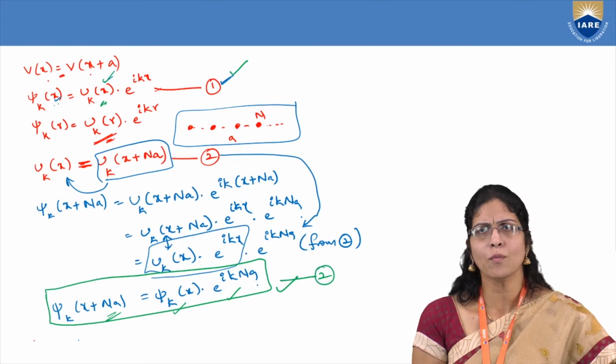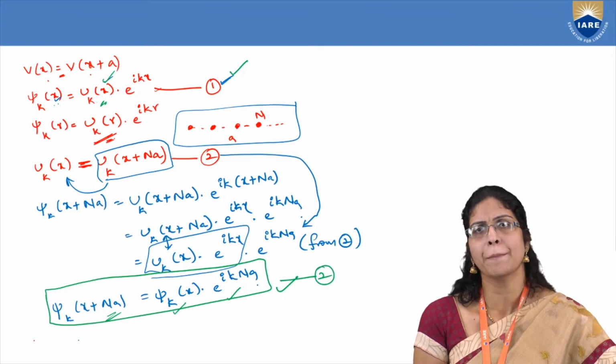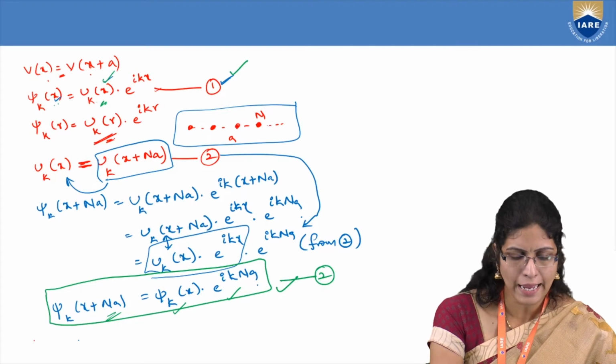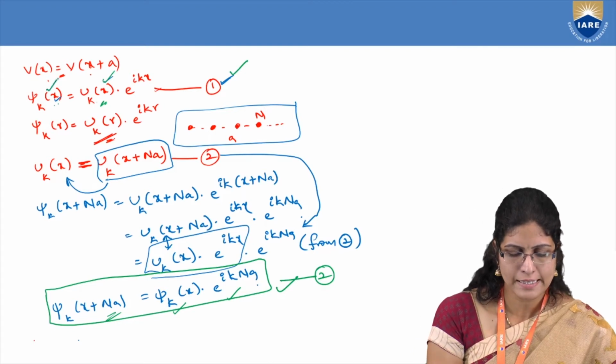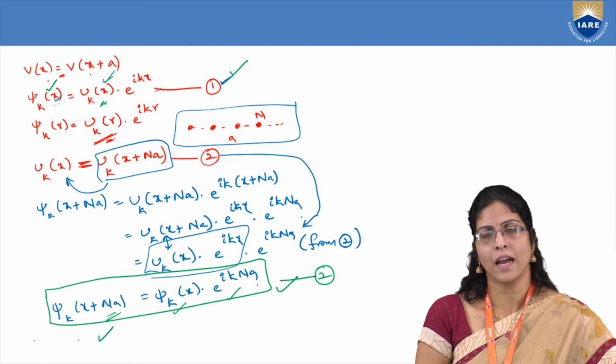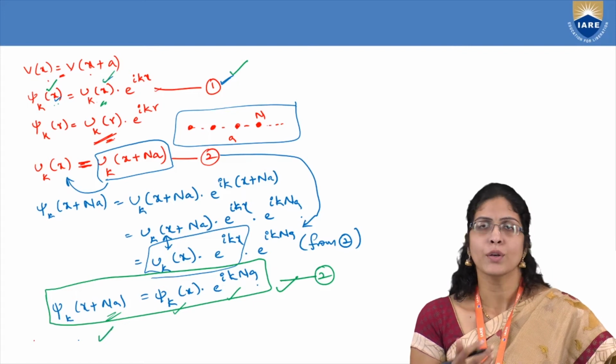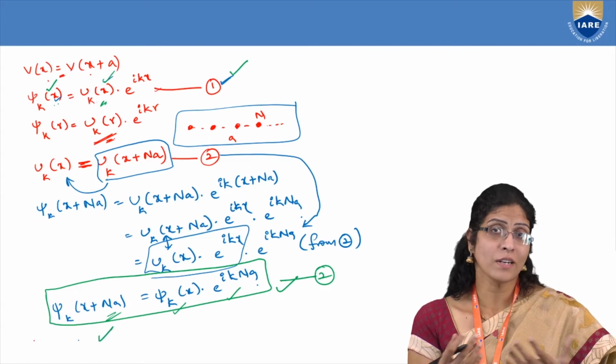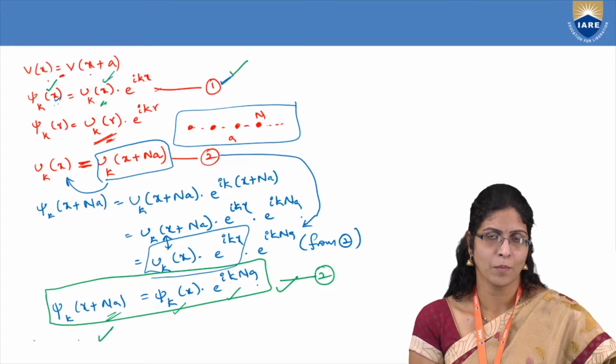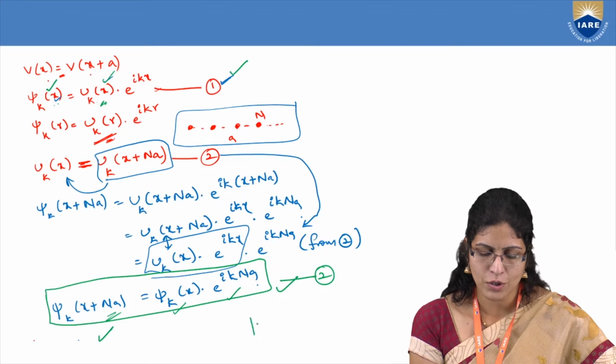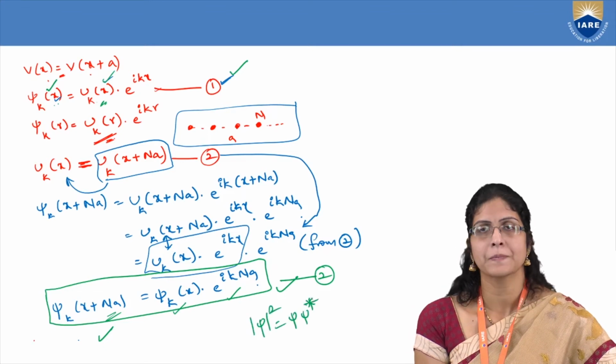Now let us see what will be the probability for a particle to exist at x, and to exist at x plus na. How will you gather the probability? You know it from the Born's approximation. You should take mod psi square, which is nothing but psi times psi star.